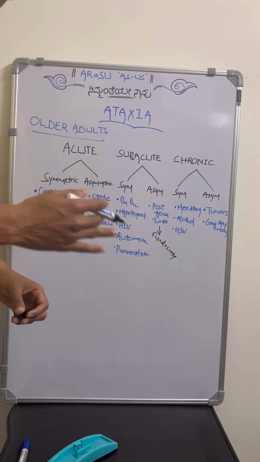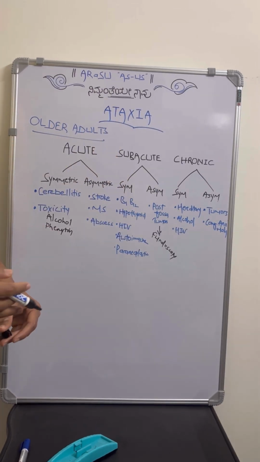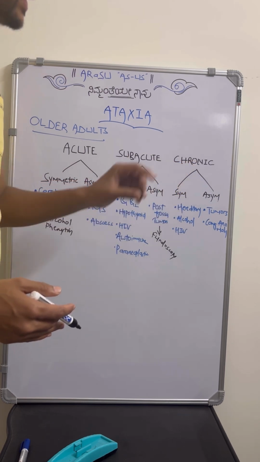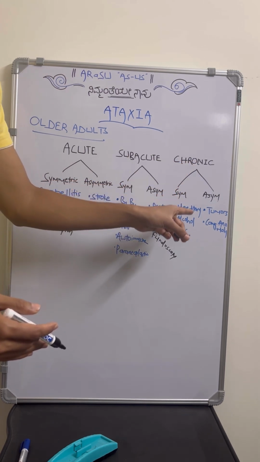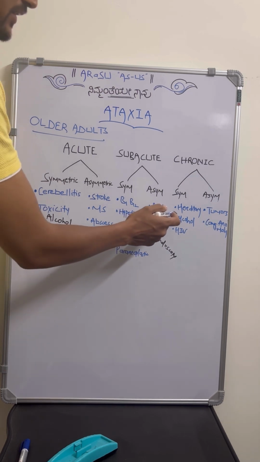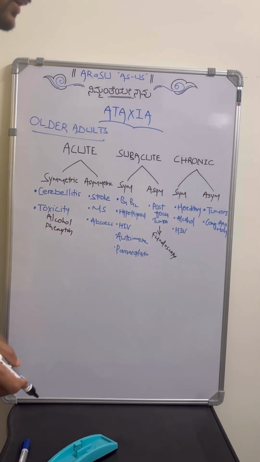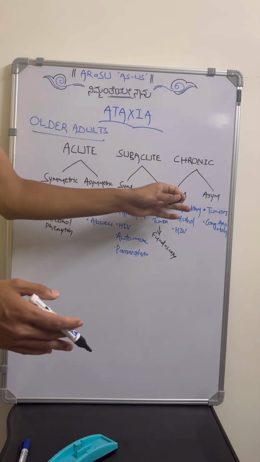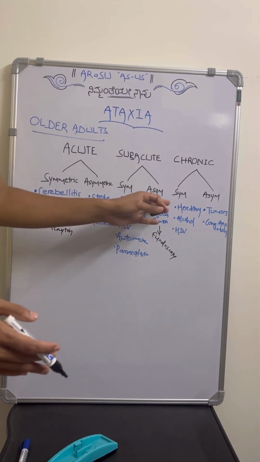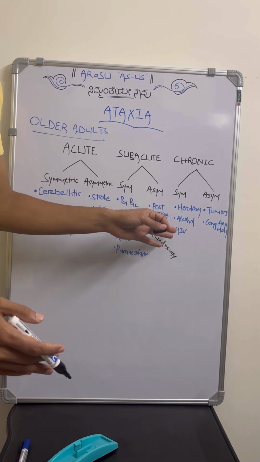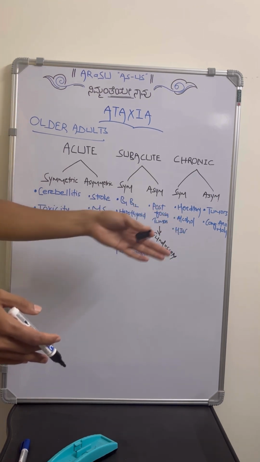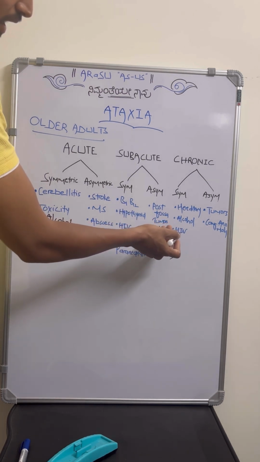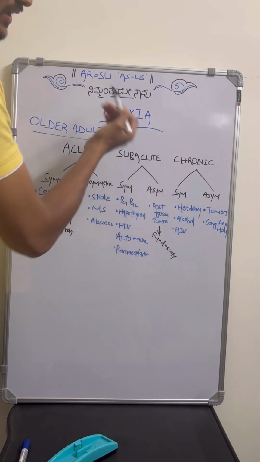Coming to the long-lasting symptom of ataxia, which will last for years together, that is chronic. If it is symmetric, then consider any hereditary abnormalities. Otherwise, long intake of alcohol can lead to vermian degeneration or cerebellar degeneration, which will present as symmetric ataxia. One more reason might be some infections, especially HIV, and in olden days it used to be syphilis also. So a few infections can lead to long-lasting symmetrical ataxia.